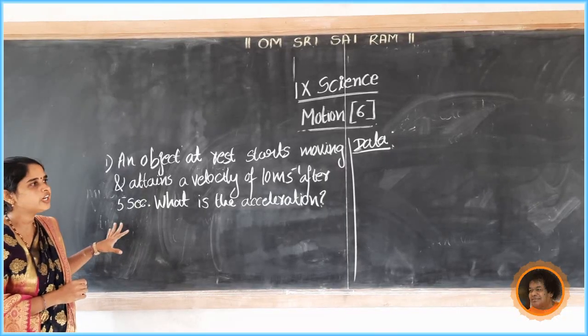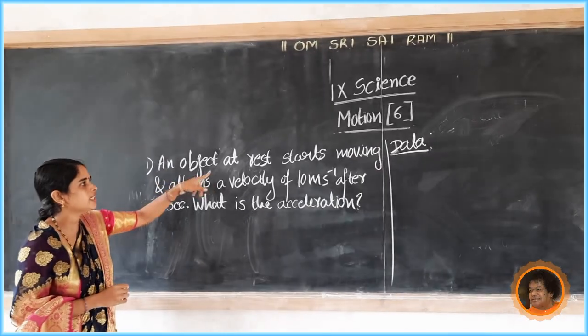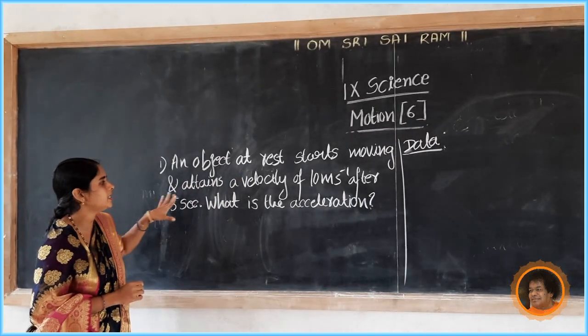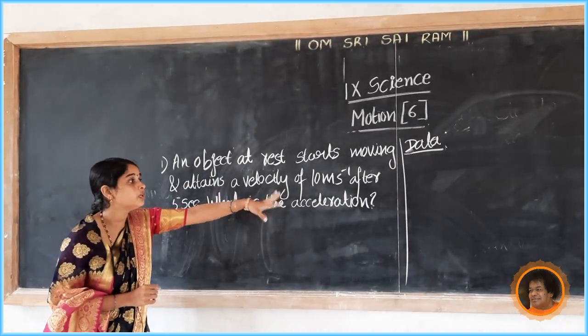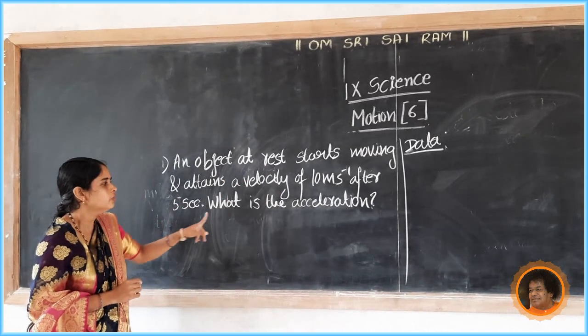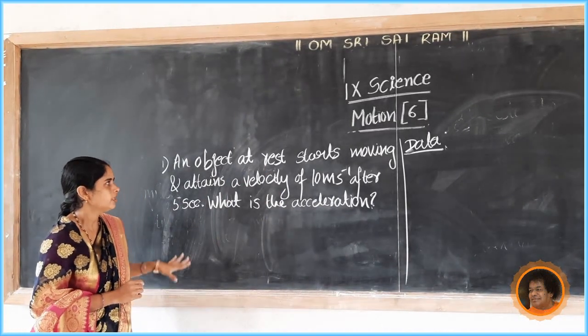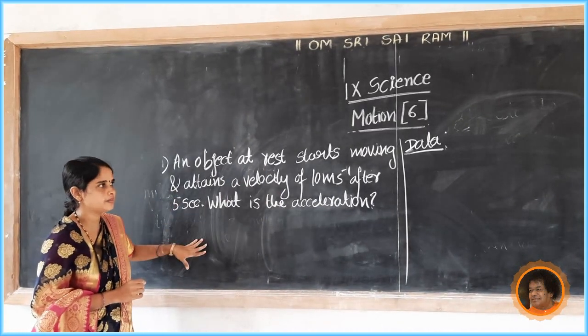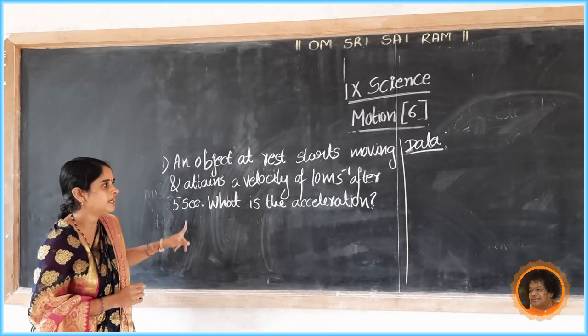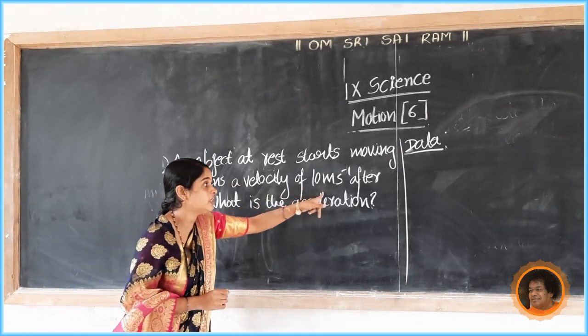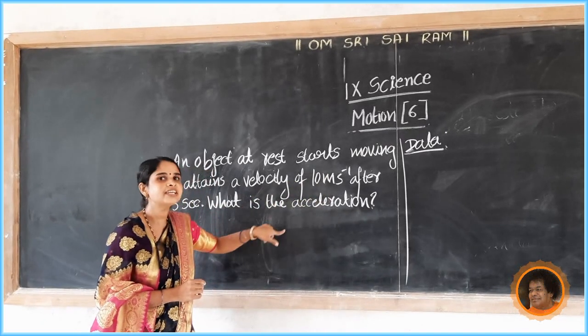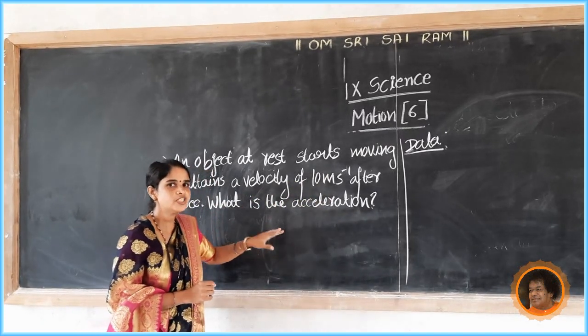Here is a problem related to acceleration. An object at rest starts moving and attains a velocity of 10 meter per second after 5 seconds. What is the acceleration? First, write the data.